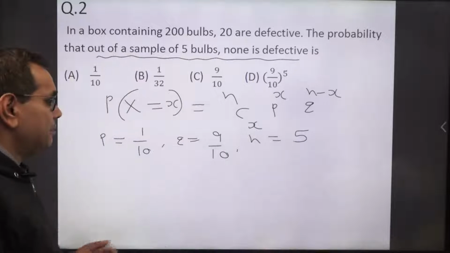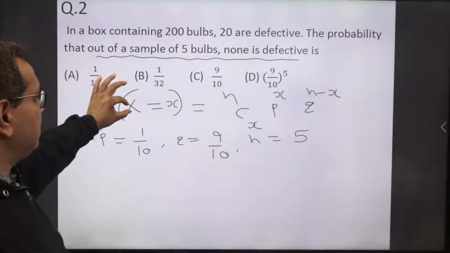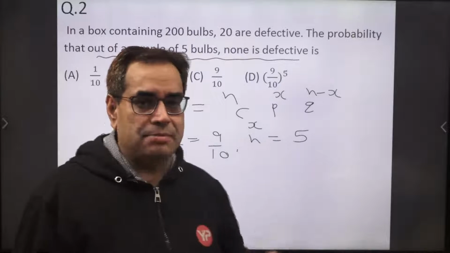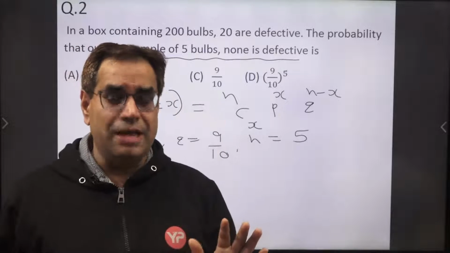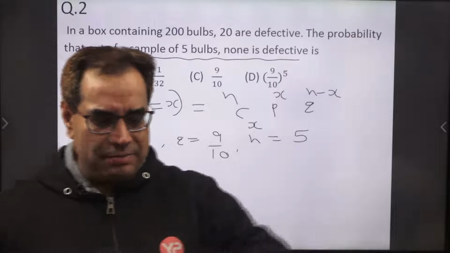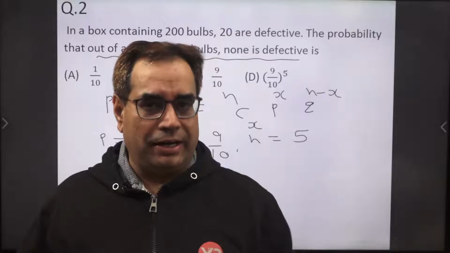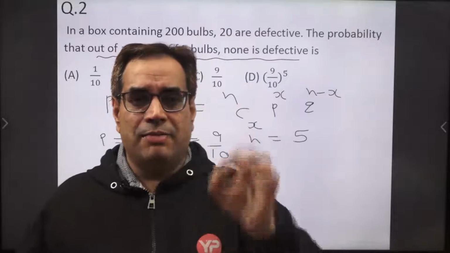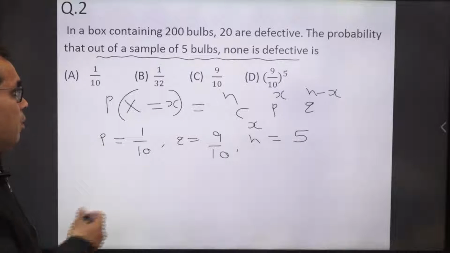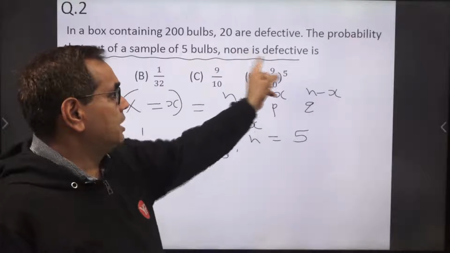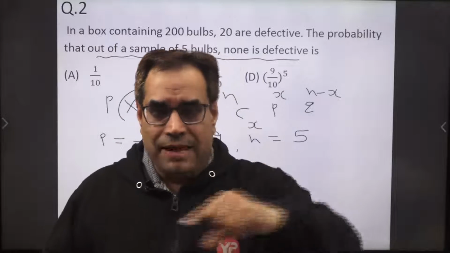Now, what is this random variable x representing? This random variable is representing the exact number of times bulbs are defective out of 5 trials. We have tested 5 bulbs, and out of them, exactly how many bulbs will be defective, that number is represented by the random variable. So x is representing that number. Now we want none to be defective. None defective means the number of defective bulbs is 0. So the random variable must be 0.